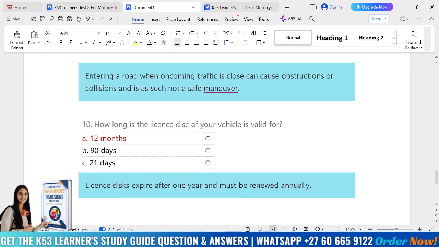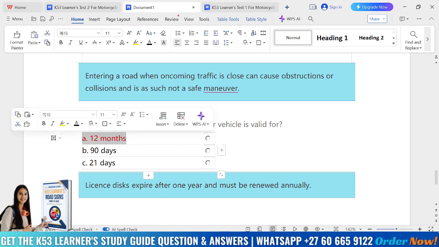Now looking into our last question of the day, number 10. How long is the license disc of your vehicle valid for? Is it 12 months, is it 90 days, or 21 days? Well, license discs expire after 1 year and must be renewed annually. So the correct answer then is A.